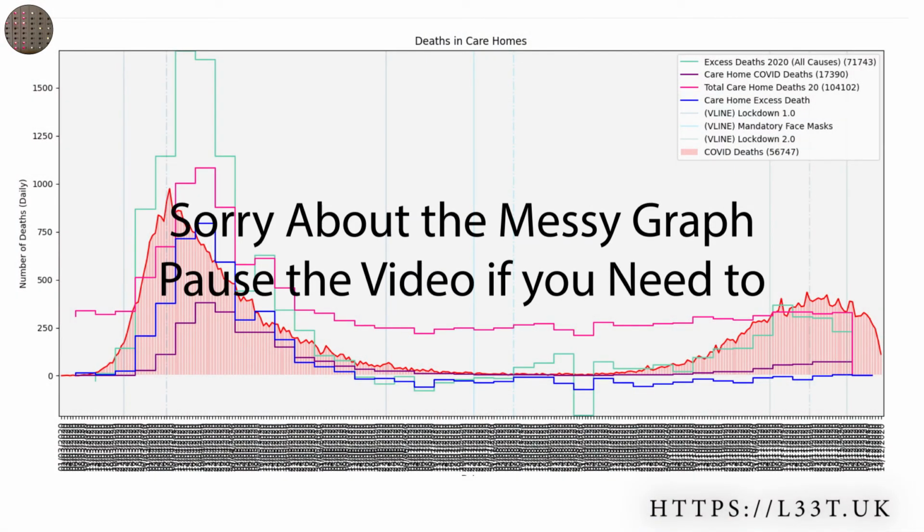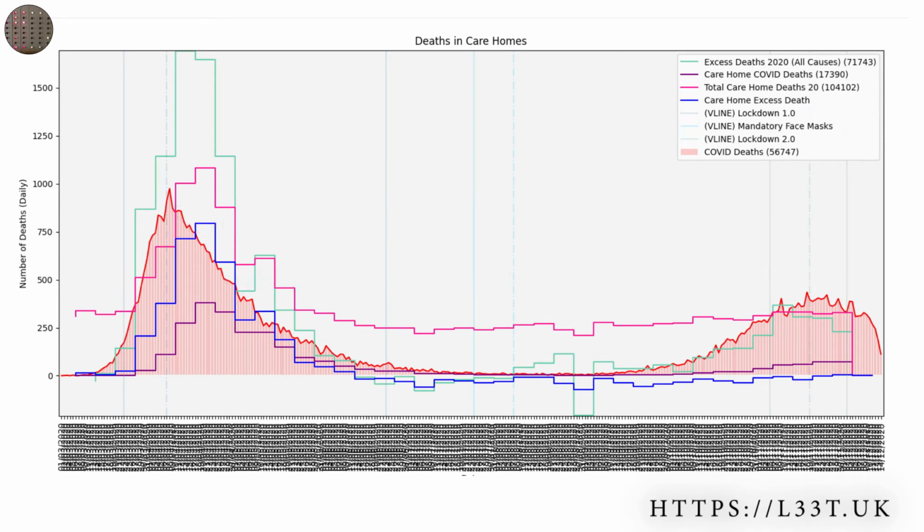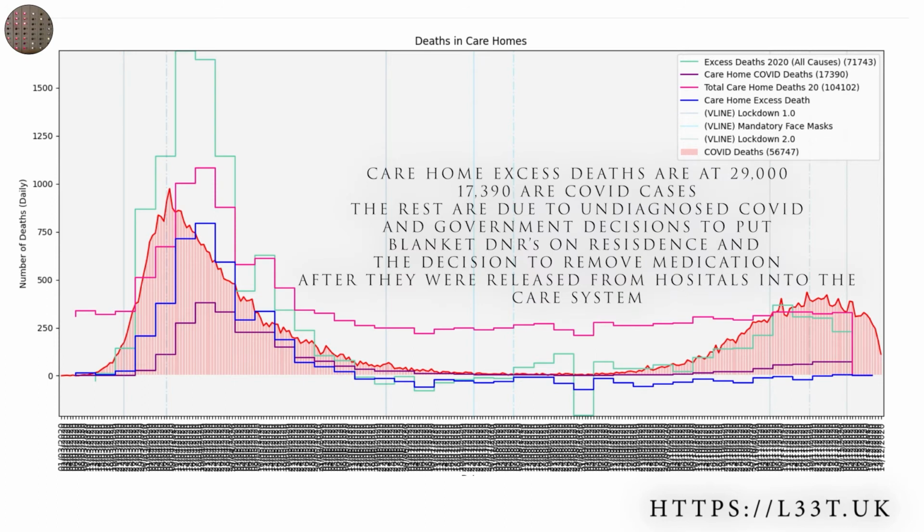You can see on the graph that if you stack the excess care home deaths on top of the COVID deaths, most of the excess deaths can be accounted for. In short, the high amount of excess death during the first wave was caused by a high excess in deaths in care homes.